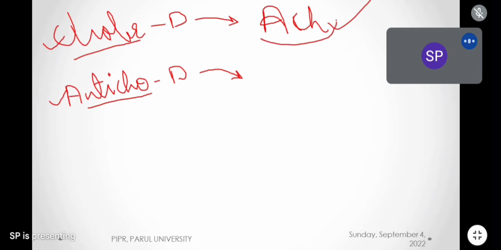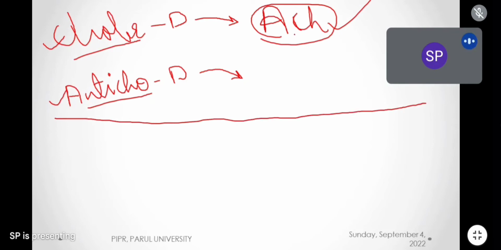Now, what are called cholinergic drugs? Listen carefully, everyone. The drugs which mimic the actions of acetylcholine, the drugs which act like acetylcholine, are called cholinergic drugs. And the drugs which show negative actions of acetylcholine are called anticholinergic drugs. Is this point clear, everybody? What are cholinergic drugs? The drugs which act like acetylcholine. And what are anticholinergic drugs? The drugs which act against acetylcholine. They are called anticholinergics.